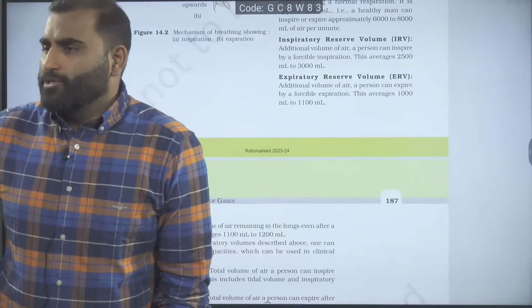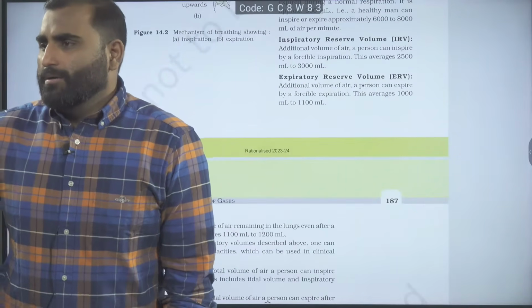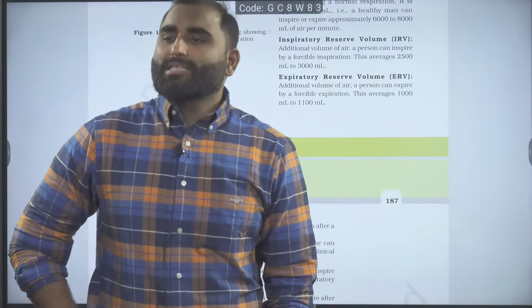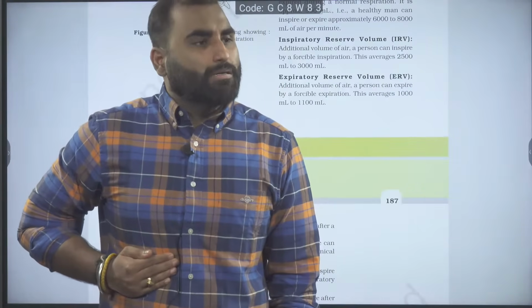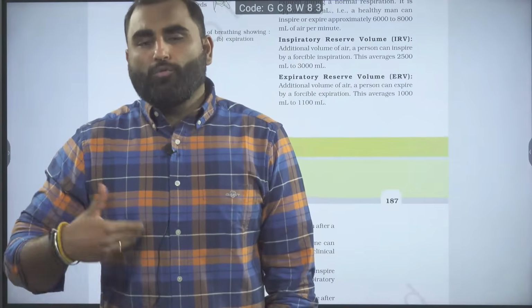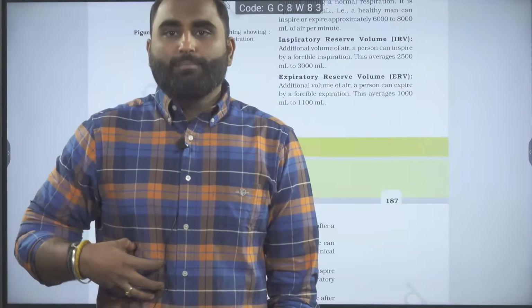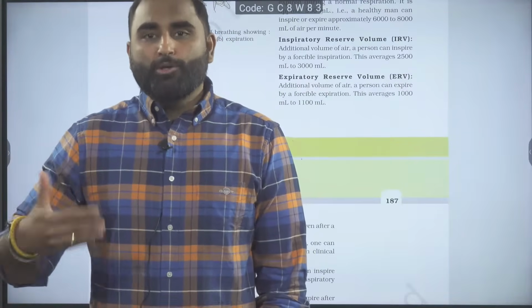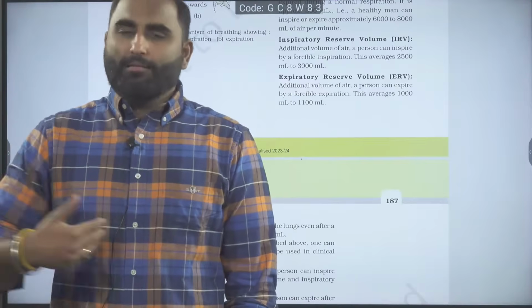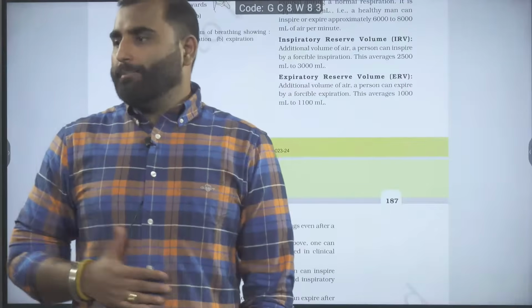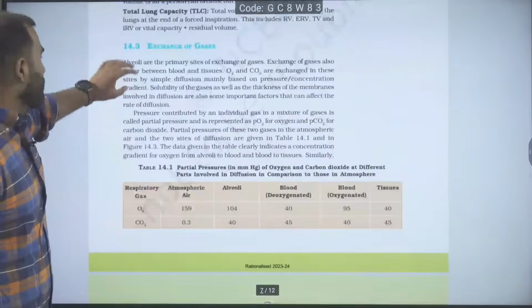Sir, we are getting some sort of tension in the ribs. Is there any relation to intercostal muscles? No, that happens when you are doing exercise. You get certain pain in the abdomen when you are doing certain exercise. Without warming up, if you do any exercise, suddenly the abdomen muscles pain because they are not used to forceful breathing normally. So a little bit of pain may come, and nearby the ribs are there, so that pain might occur. Are we clear?